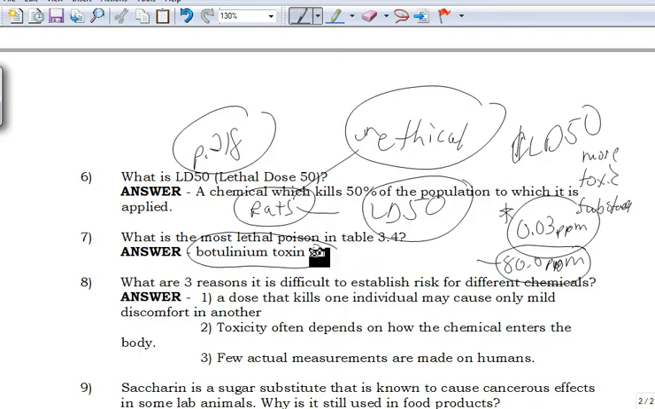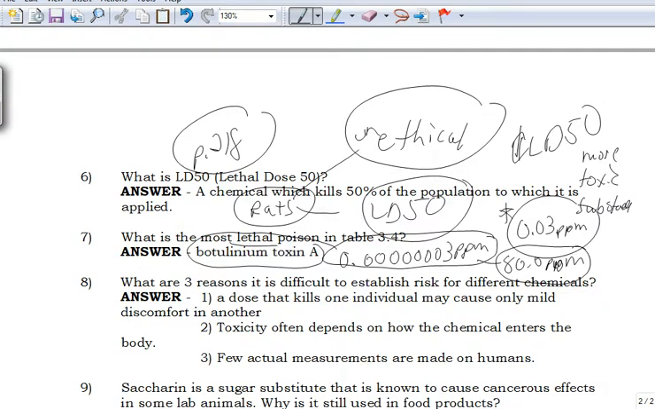Botulinum, which comes from botulism, and it's a bacteria. Its LD50 is tiny. I think it's like 7 zeros, 3 parts per million. That's all you need, that teeny tiny bit to kill 50% of the population. So a really lethal substance.